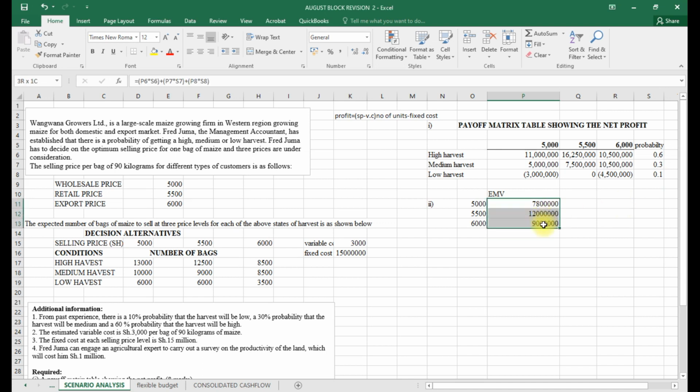That way, we use 1,000 separator so that you can be able to see that. Yeah, that way you can set a selling price of 5,000. So this is selling price, and our EMV, selling price and EMV.